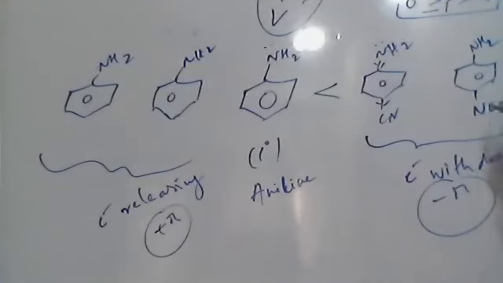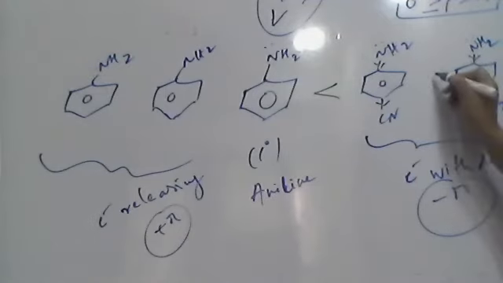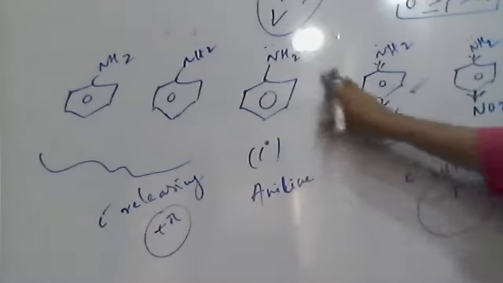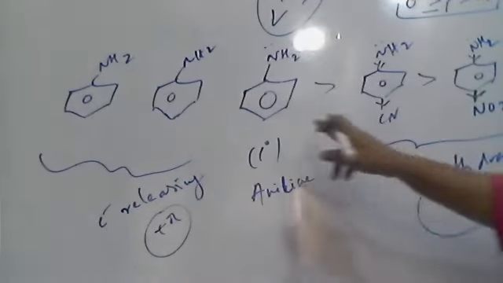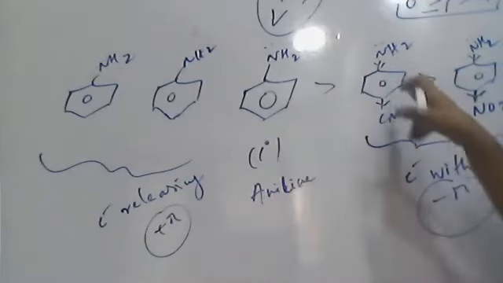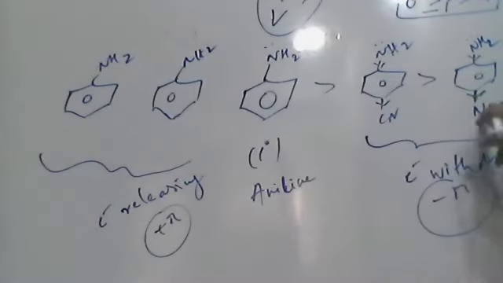The nitro group is a much stronger electron withdrawing group, so it withdraws electrons from the benzene ring, which takes electrons from the amine nitrogen, making it much weaker. So aniline is more basic compared to cyanoaniline.